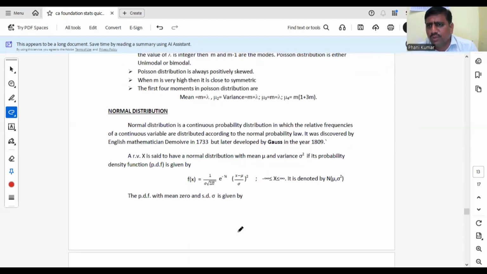Next very important distribution is normal distribution, which is a continuous probability distribution. That means a probability density function will be there. It was actually given by Gauss, so it is also known as Gaussian distribution.